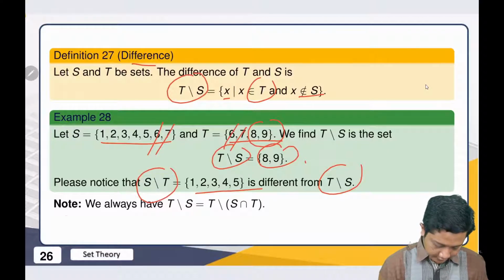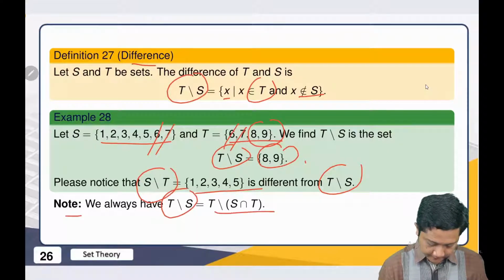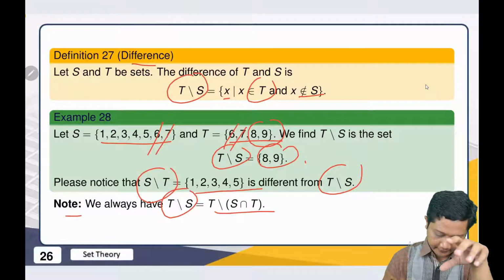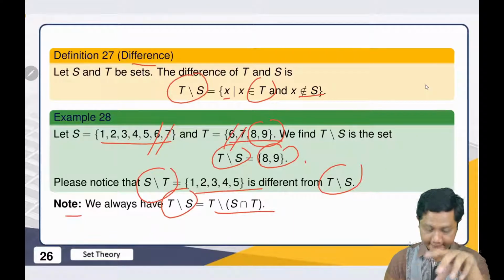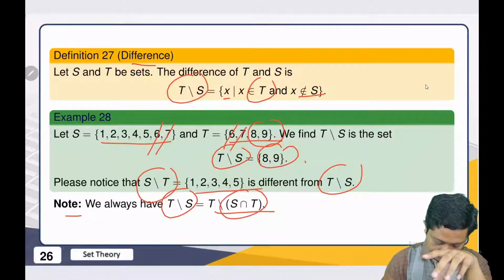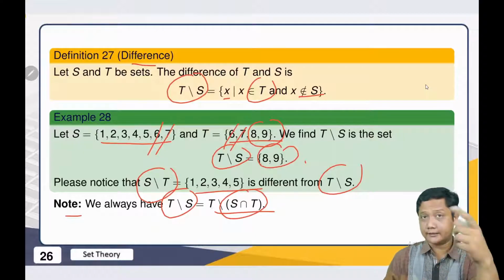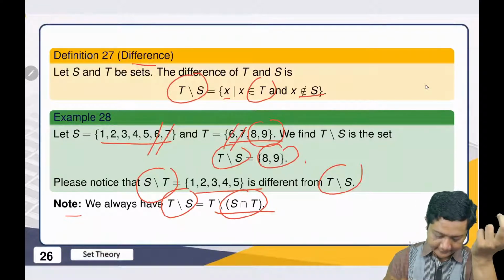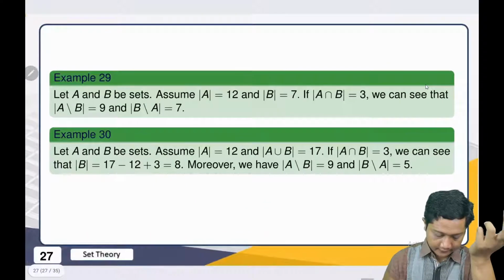And please note that we always have this, right? We can show every element of S intersect T. That's why T minus S is equal to T minus (S intersect T). Should be clear enough.